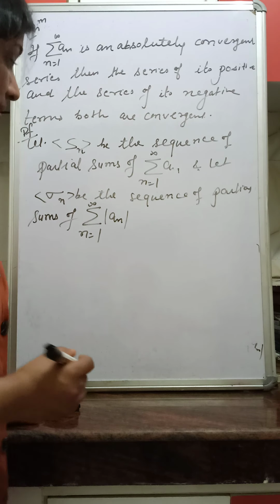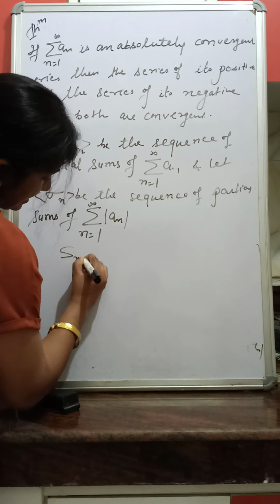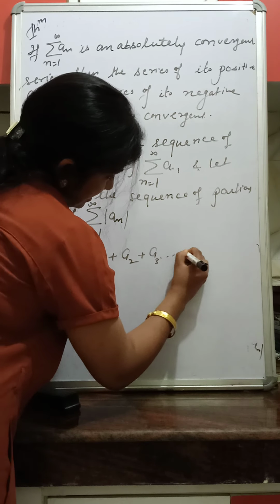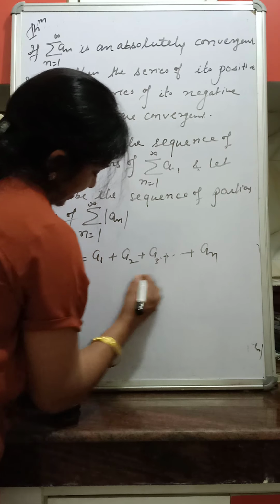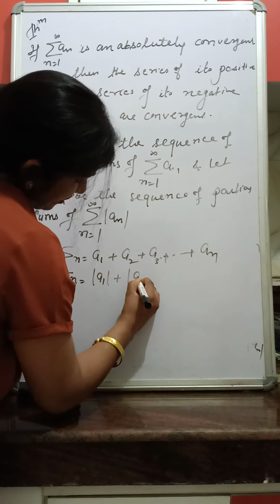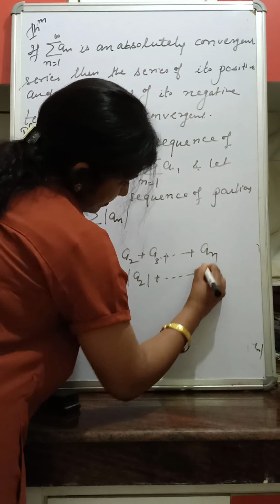What does it mean? That S_n is a_1 plus a_2 plus a_3 plus up to a_n, and sigma_n is modulus of a_1 plus modulus of a_2 plus and so on modulus of a_n.